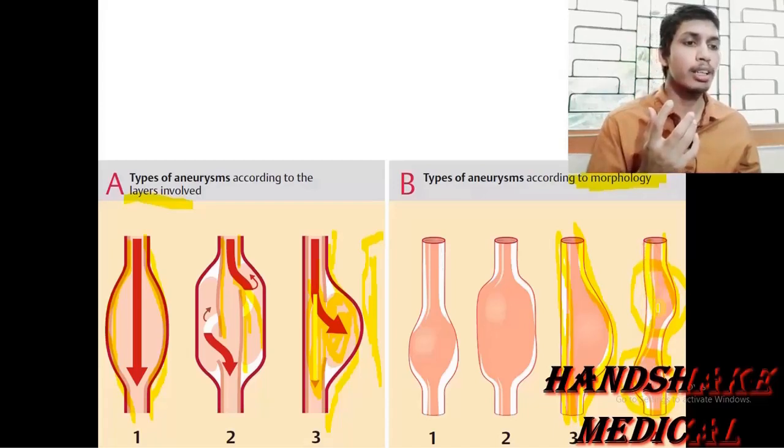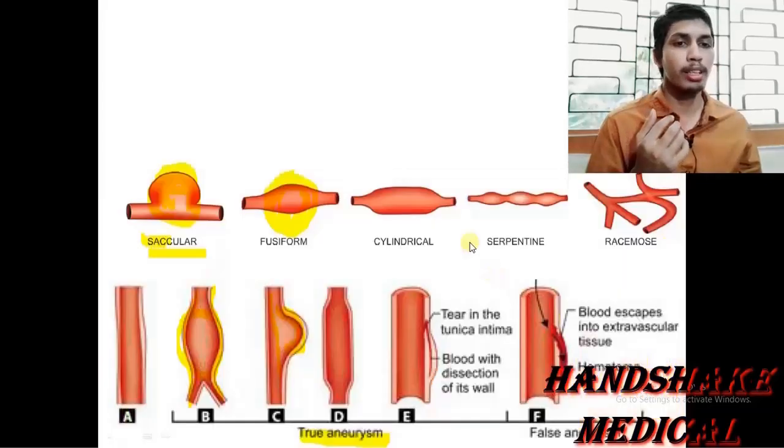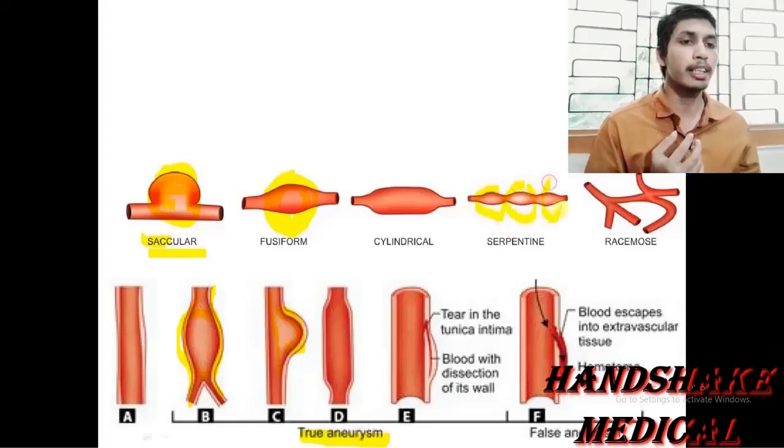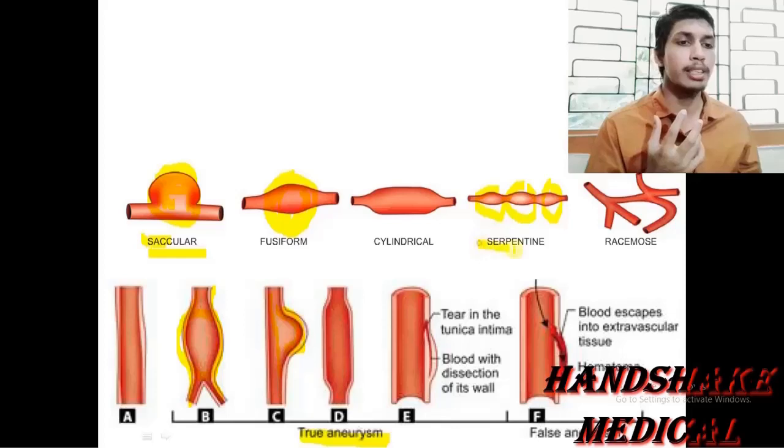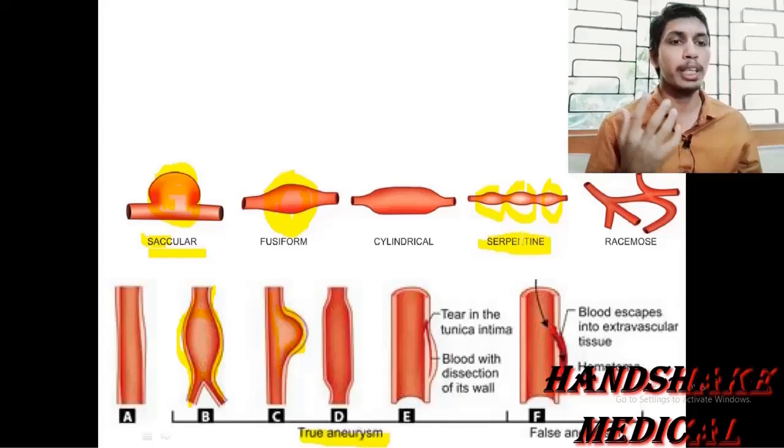Here is the first asymmetrical expansion, then the second asymmetrical expansion in rapid succession. Here also you see the serpentine or snake like, I am highlighting it. All three asymmetrical expansions are in rapid succession, known as the serpentine type of aneurysm on the basis of morphology, appearance, shape, size.